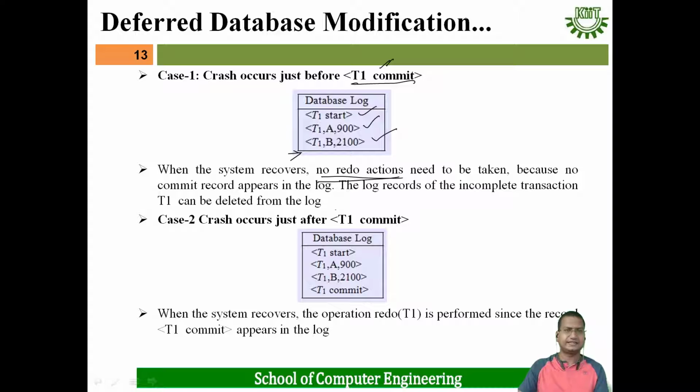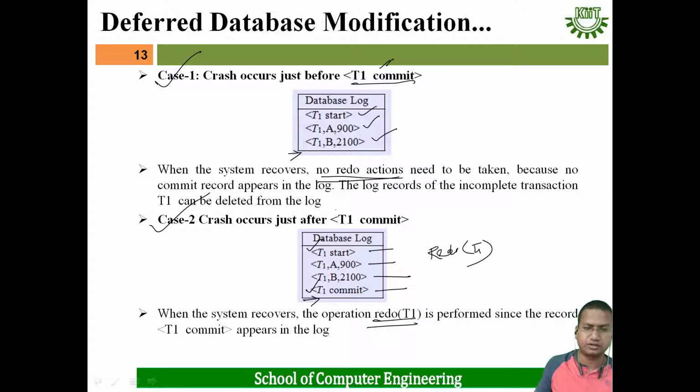This is your case 1. Now a second case: the crash occurs just after T1 commit. Here T1 start is there, then it has modified the A value, T1 A 900, it has modified the B value, T1 B 2100, then T1 commit. It has saved the state of transaction T1. Then the crash occurs just after T1 commit. So T1 start and T1 commit are there, which means we can redo T1 in this case. When the system recovers, the operation redo T1 is performed since the record T1 commit appears in the log.